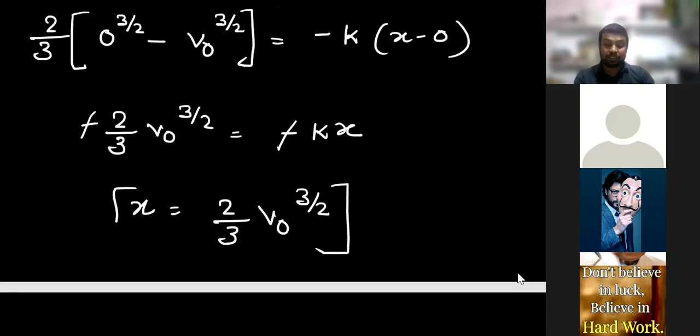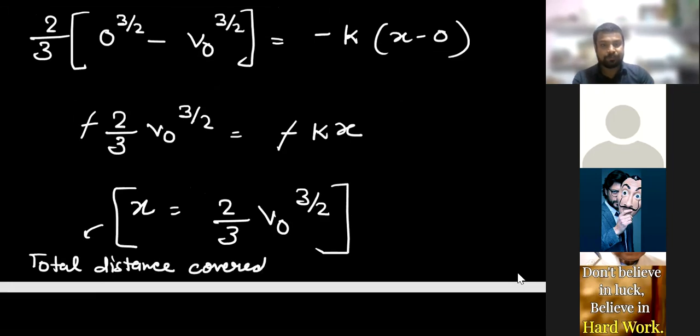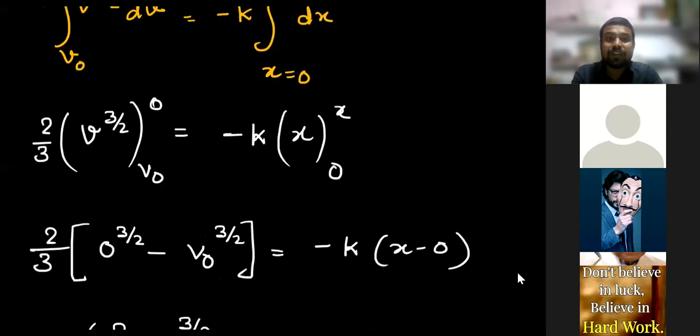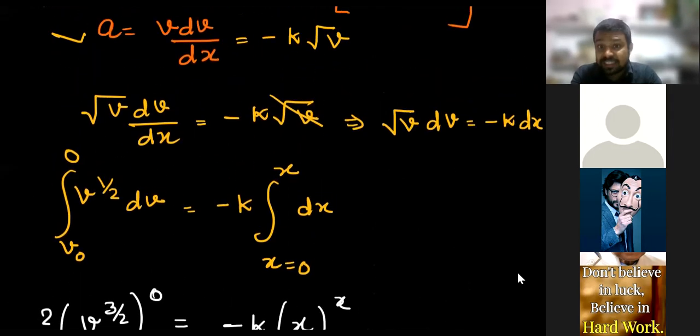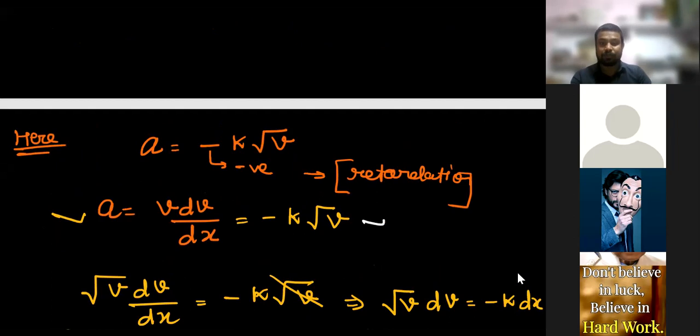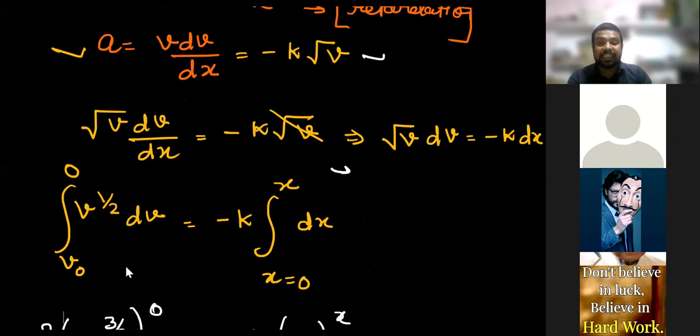My dear friends, the total distance covered by the particle is 2 by 3 v naught to the power 3 by 2. Clear? First expression is clear. What is the physics? There is no physics. A single formula is used in this question, and the whole question is solved with simple integration.